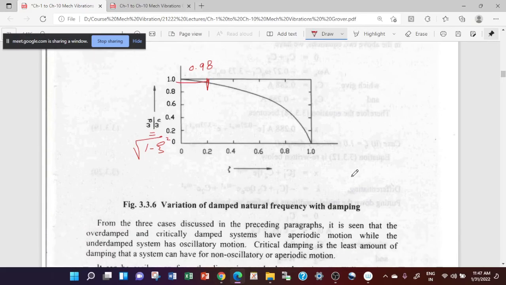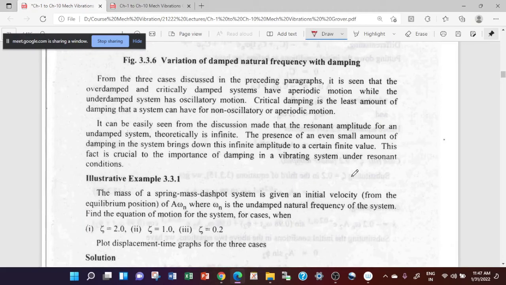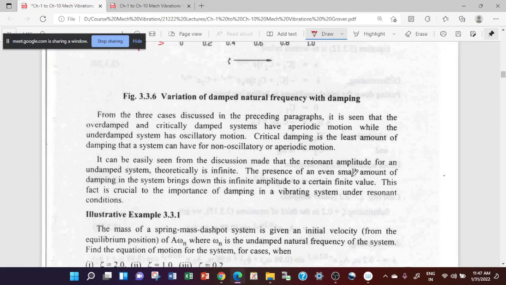Now I can summarize all three types of damping here. Number one, for an overdamped system and a critically damped system, you will have aperiodic motion, while for the underdamped system, you will have oscillatory motion.